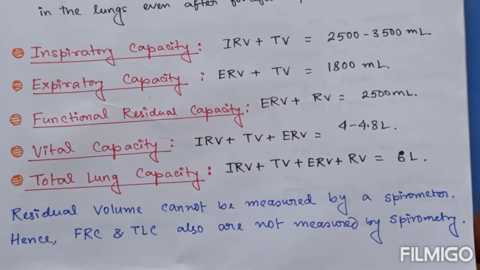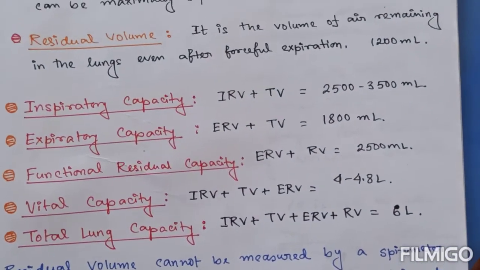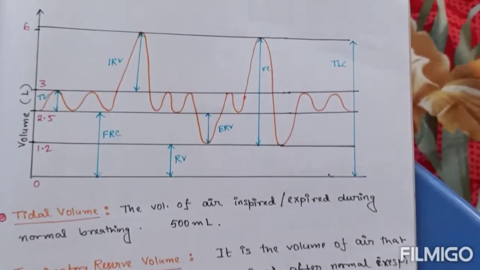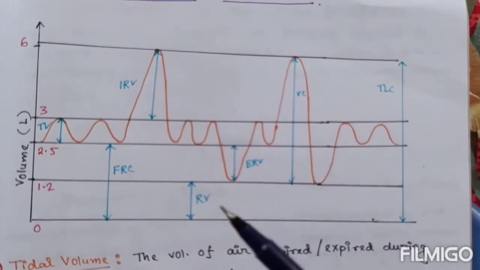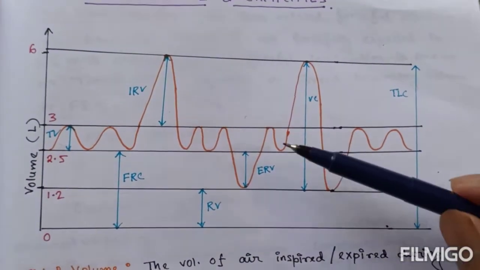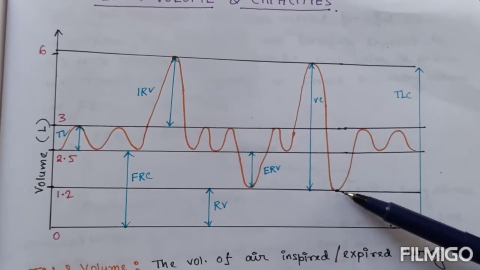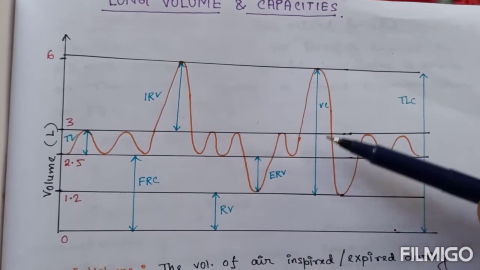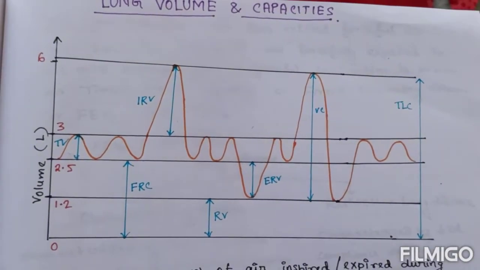Vital capacity is a summation of inspiratory reserve volume, tidal volume, and expiratory reserve volume. Like here, this is the vital capacity: inspiratory reserve volume, tidal volume, and expiratory reserve volume. This total capacity is called vital capacity, and it is 4 to 4.8 liter.